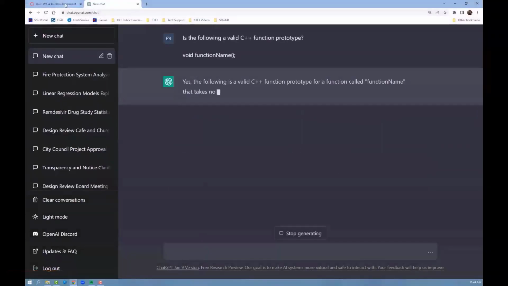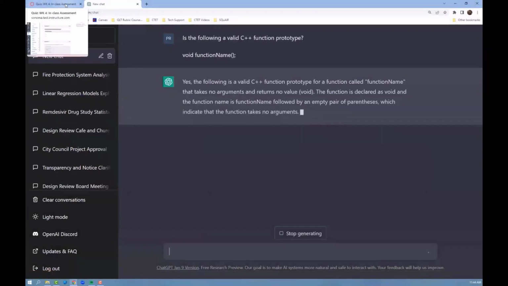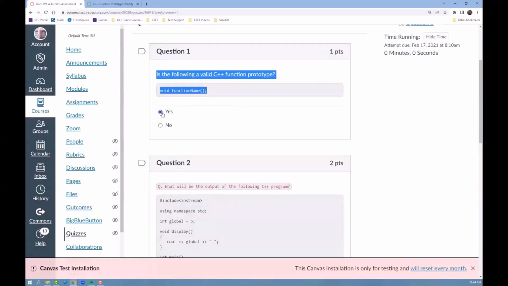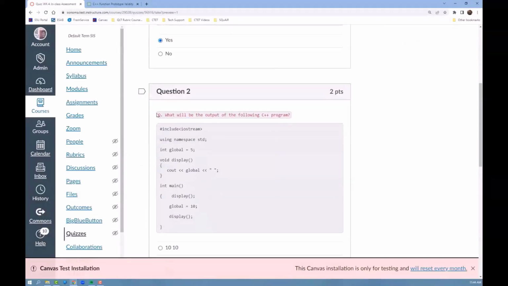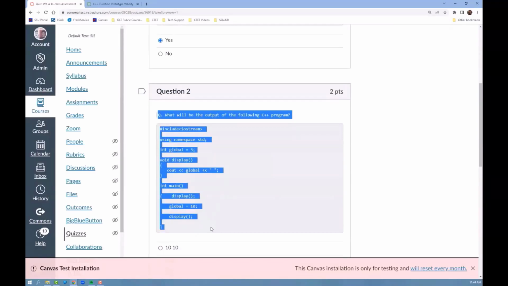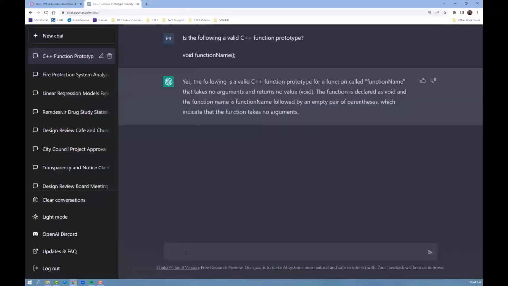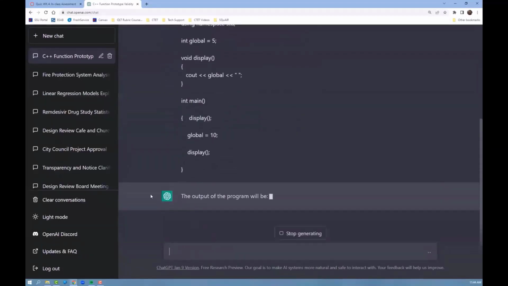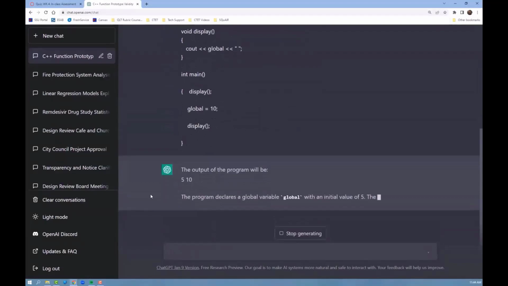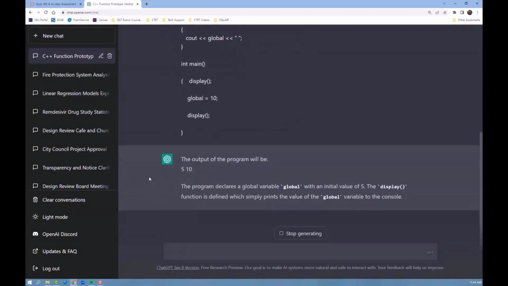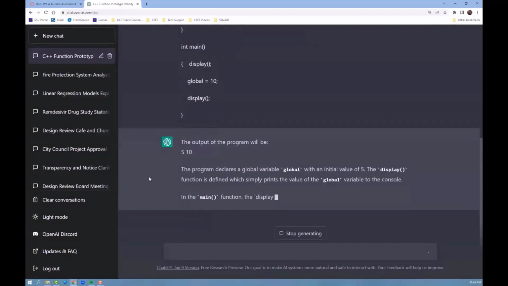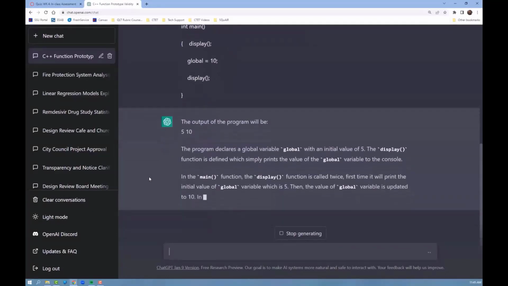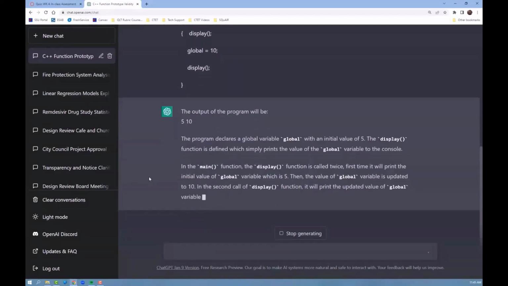And so, a very simple C++ function prototype. We're asking, is the following C++ function a prototype, and it's responding yes. But in particular, what I'd like you to notice in this example is that it's doing a really good job at explaining its responses. I think for students this is a worthwhile tool, since you may not have the resources in your textbook to know exactly what the content is. ChatGPT is doing a very good job of breaking some of these C++ programming topics down in a way that might be more digestible to some of our students.